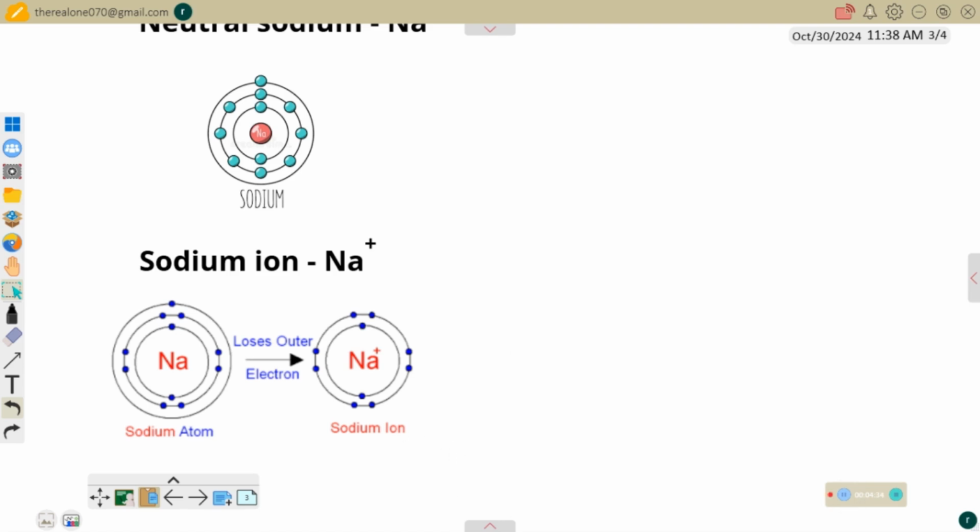And the simple ionic equation is given as follows. So this is the ionic equation. This is neutral sodium. It loses 1 electron and becomes sodium ion. So this is the lost electron.